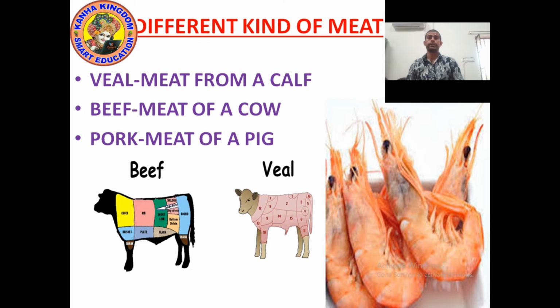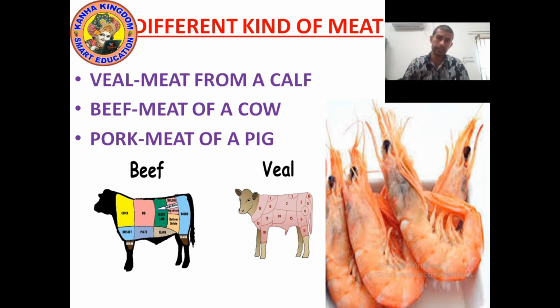Okay kids, now let's talk something more about meat. Carnivores eat meat, flesh of other animals, and omnivores also eat flesh of other animals. So we eat fish. Yes, definitely we eat fish. Fish is seawater food, and we eat different kinds of meat.